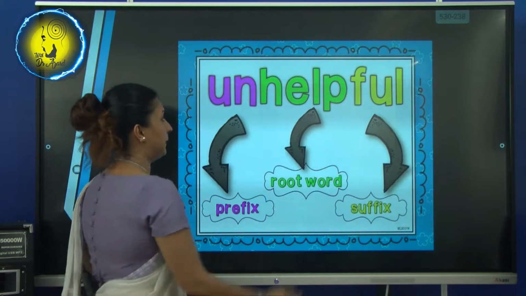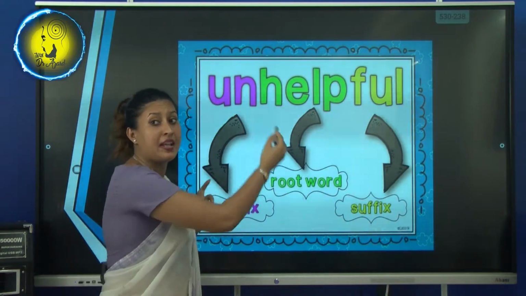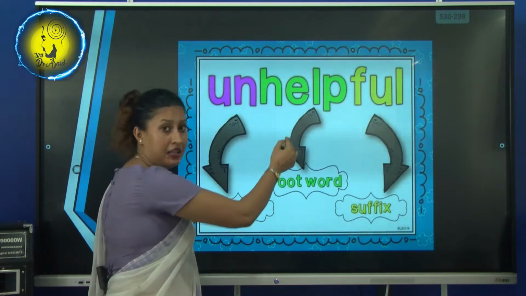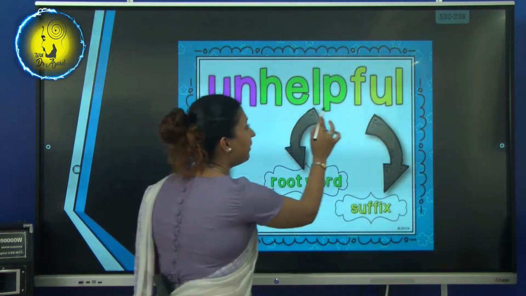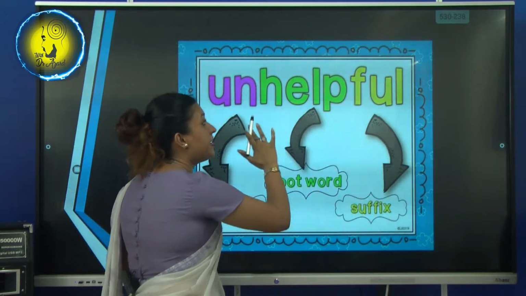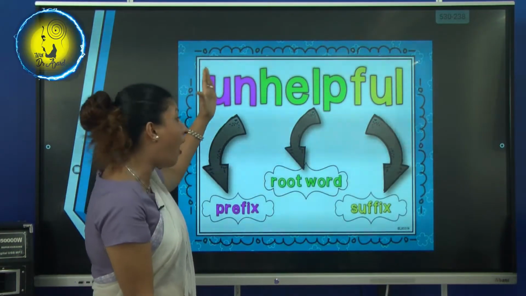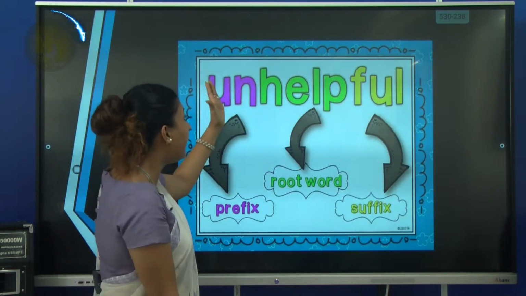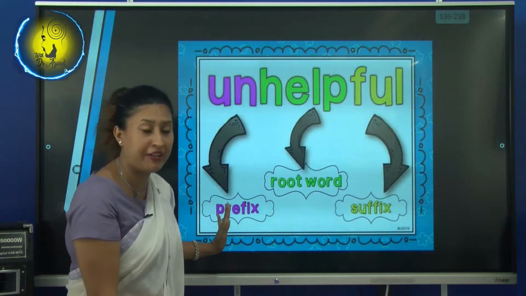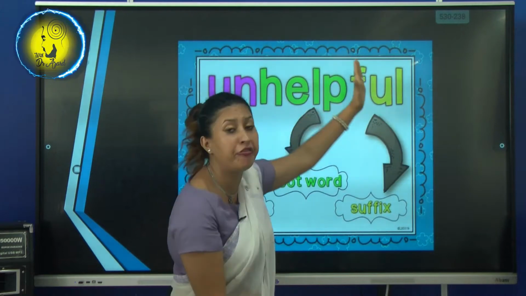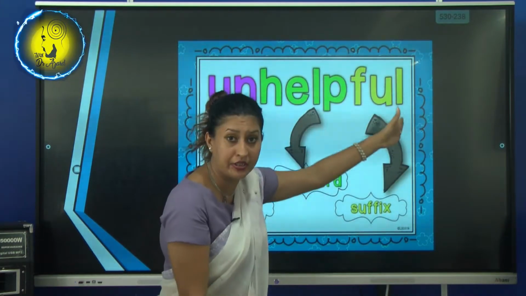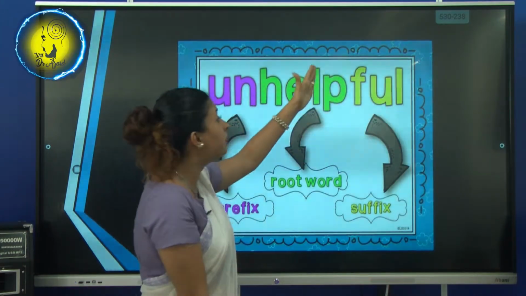See, help. Read with me. Help. Help is a verb. So we put un before help, it is the prefix, and then at the end of the word we put full.